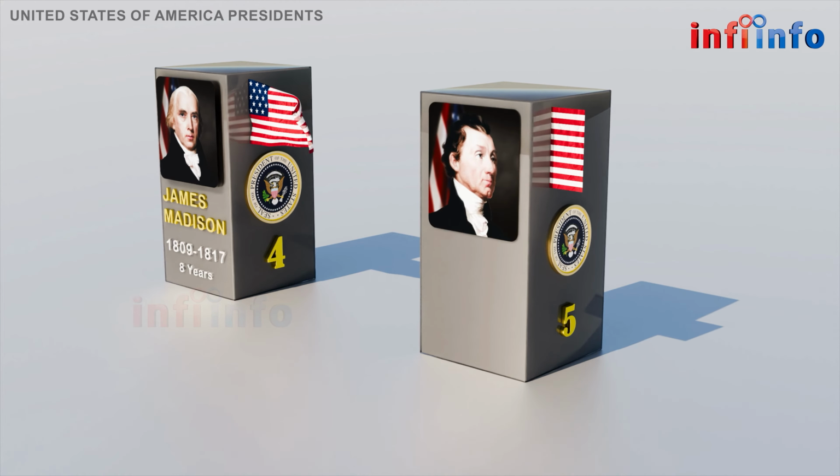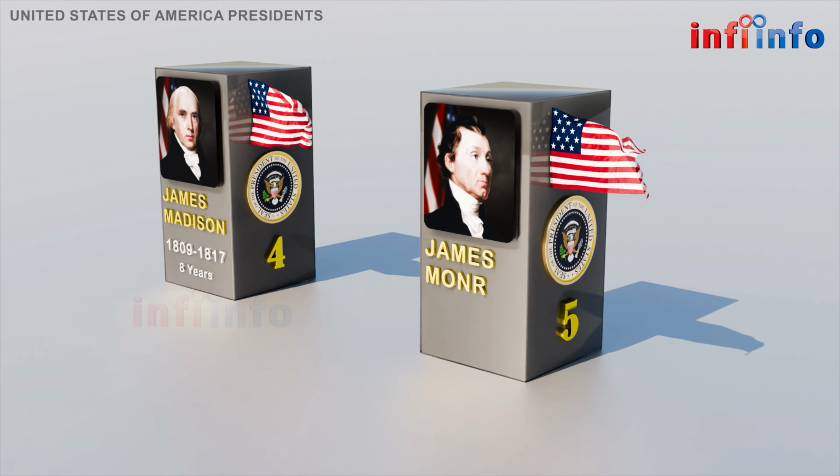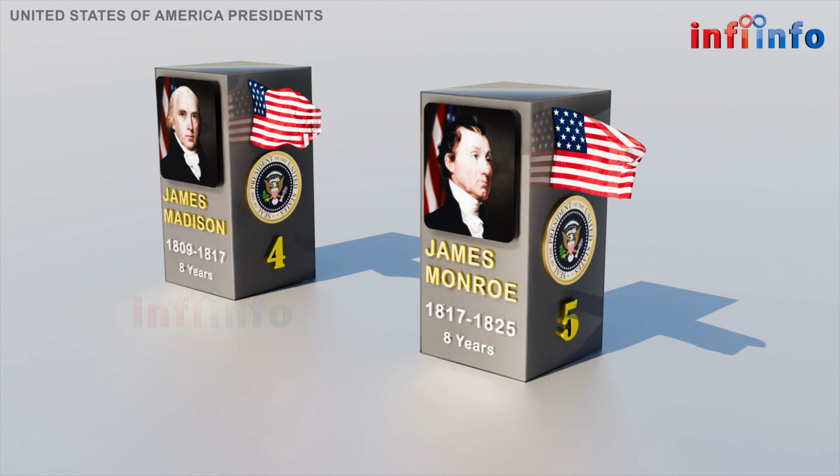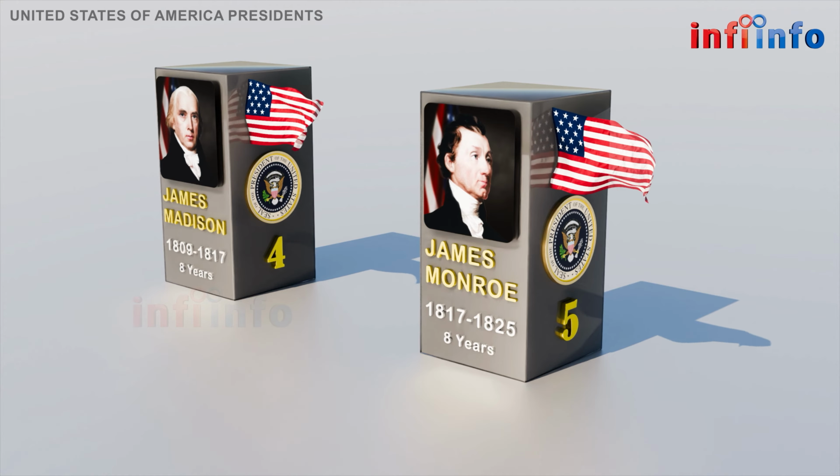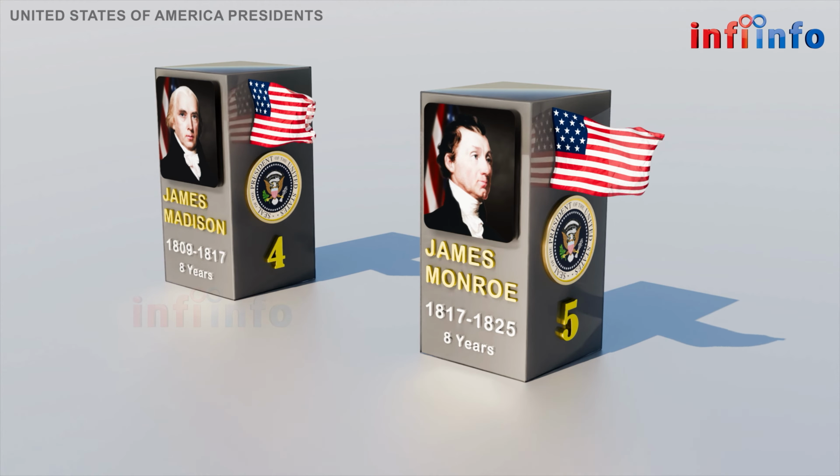The fifth U.S. president was James Monroe, born on April 28, 1758 in Westmoreland County, Virginia. He was a Democratic Republican and served for 8 years from March 4, 1817 to March 4, 1825. He is known for the Monroe Doctrine, which protected the Americas from European interference and strengthened U.S. leadership in the Western Hemisphere.